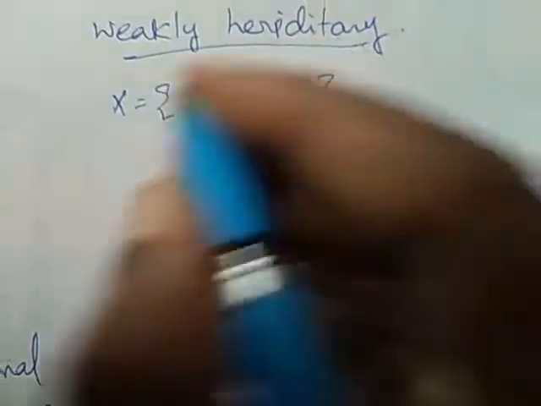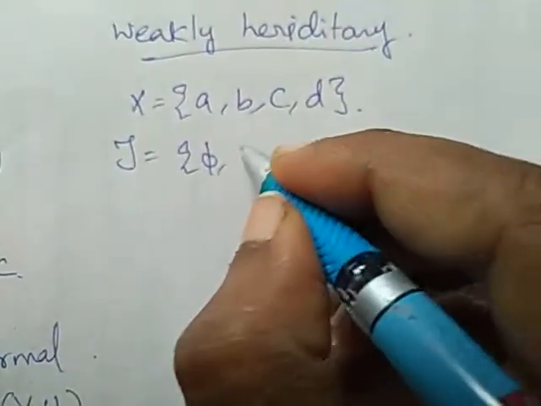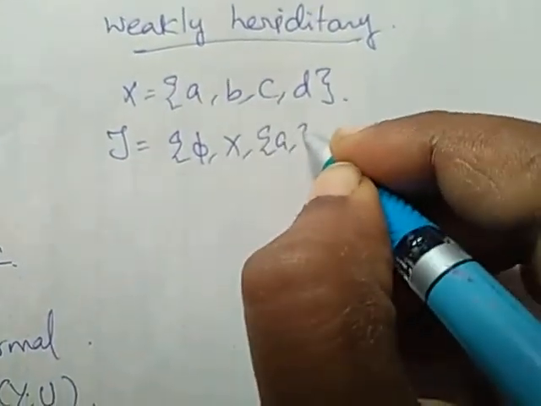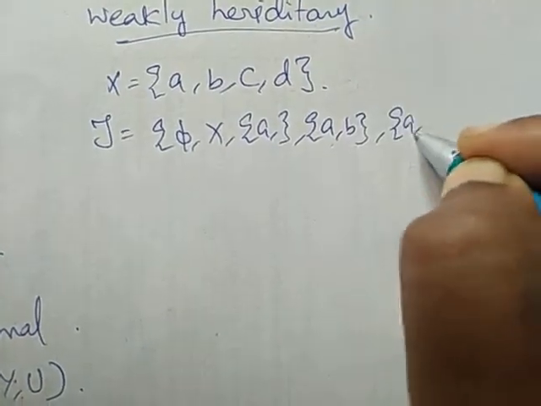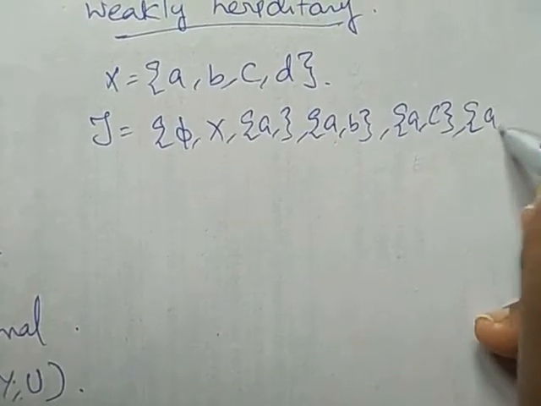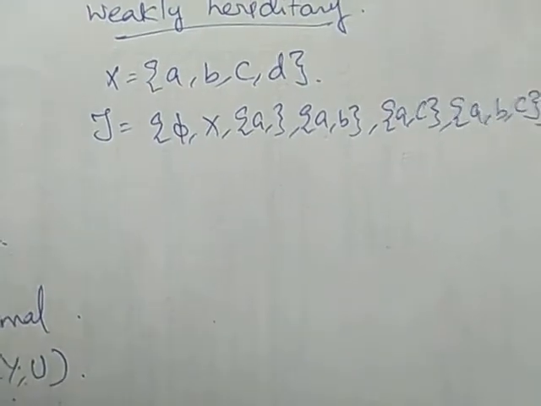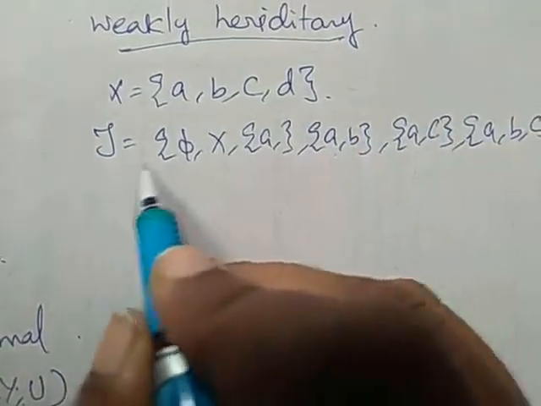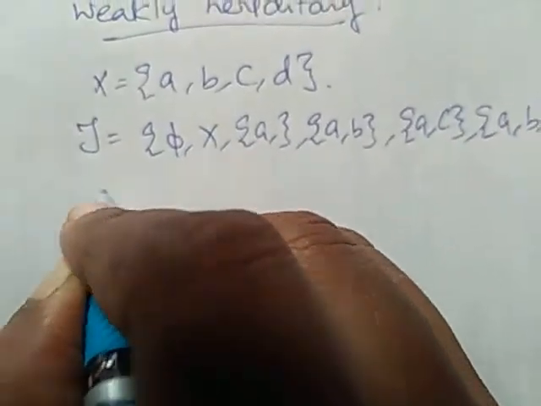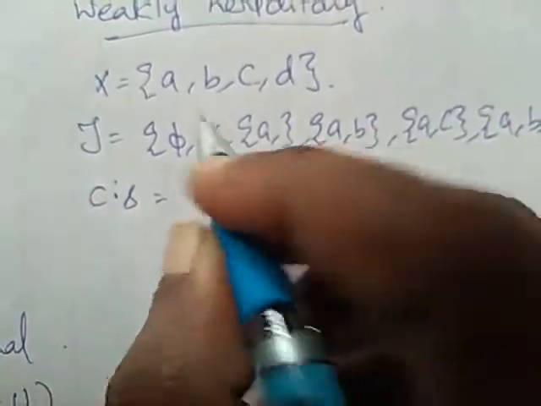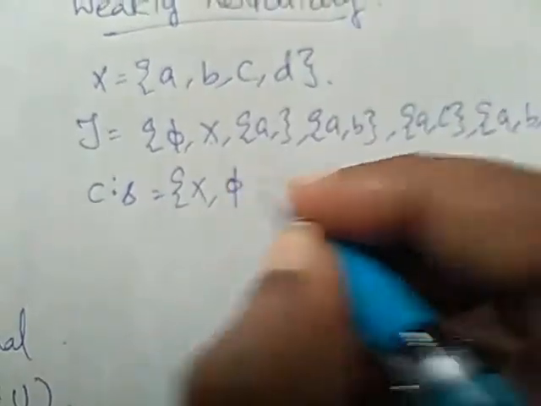This is our X. I am defining tau as phi, X, A, comma B, A comma C and ABC. This is one of the topological spaces. Now, these are all open sets. To find the closed sets, I will find the complements. The complement of phi is X. The complement of X is phi.